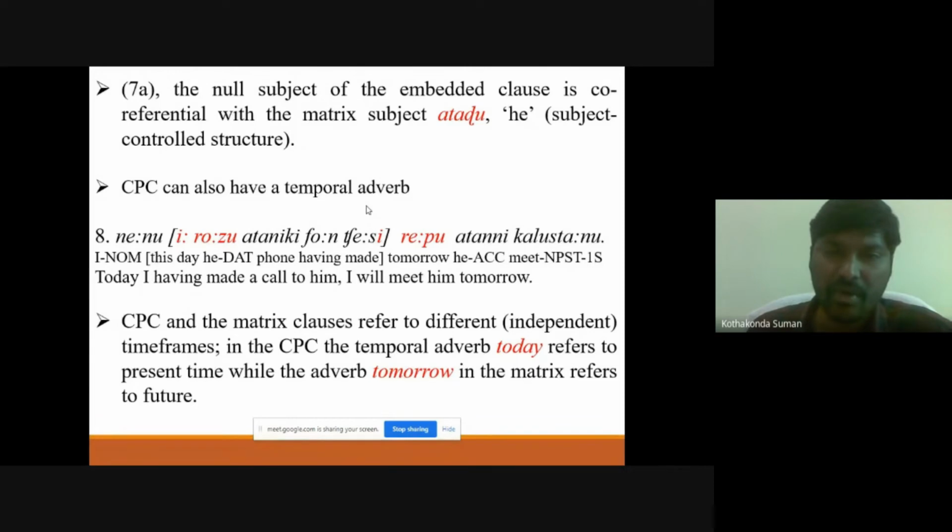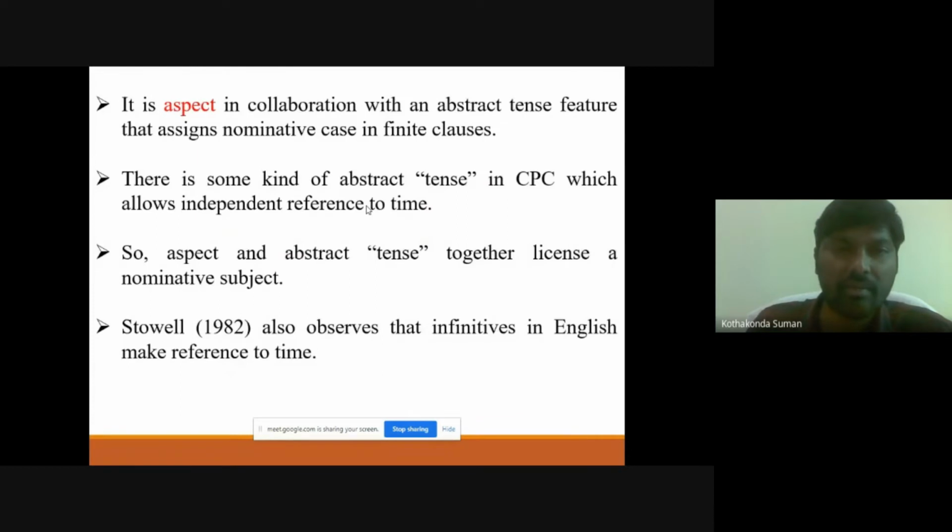Which means today I have made a call to him, I will meet him tomorrow. Like today and tomorrow, we have different adverbials. So one refers to the present time, and the other is for future time. In this way, they have independent time references. That's why the CPC clauses have a temporal adverb.